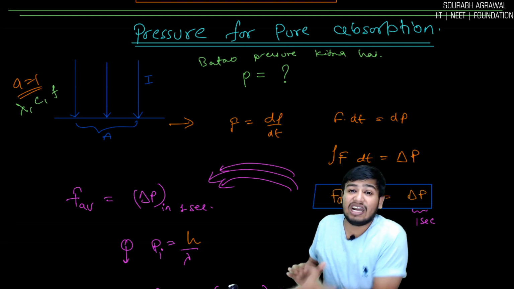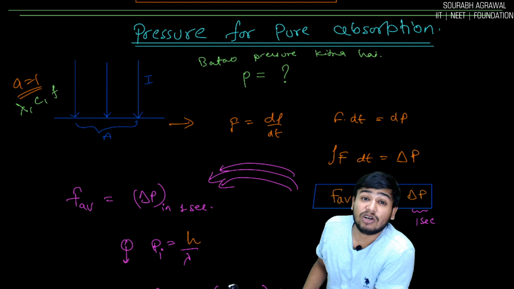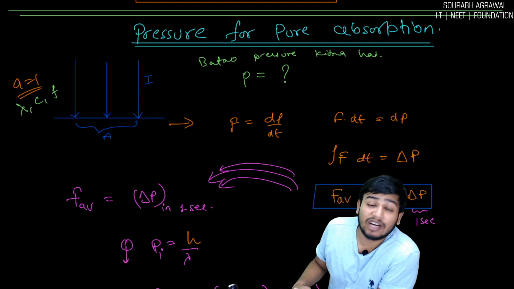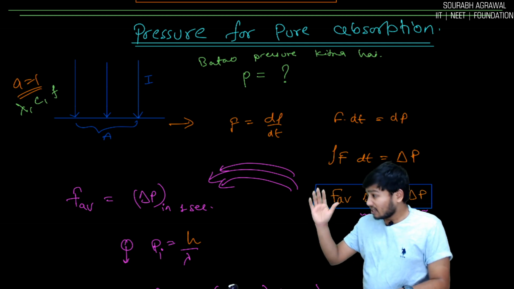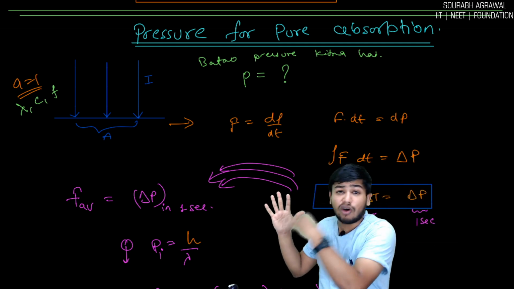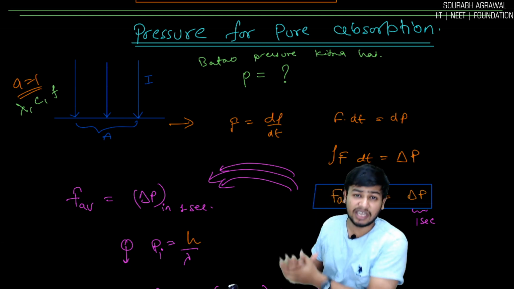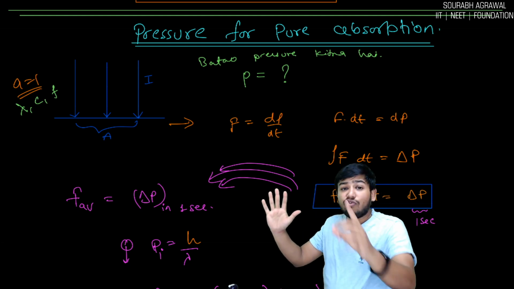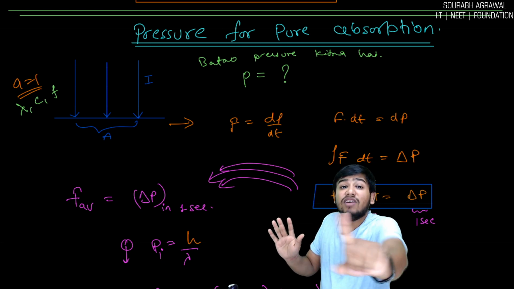From Newton's second law, force is equal to rate of change of momentum. And if something is falling continuously with the same intensity every second, then to find the average force, what you will say? The total change in momentum in 1 second.